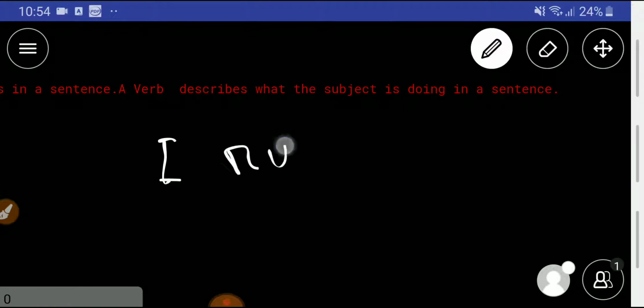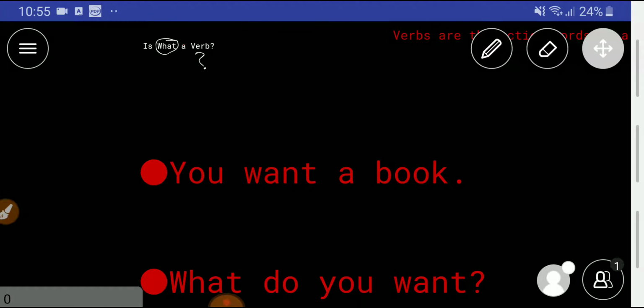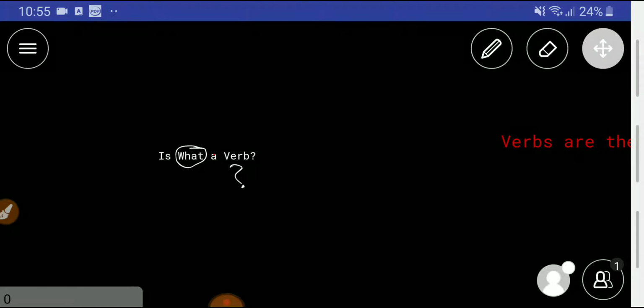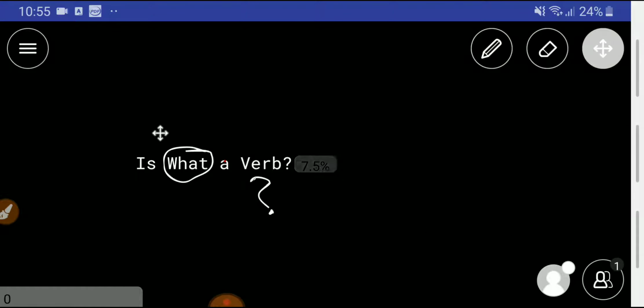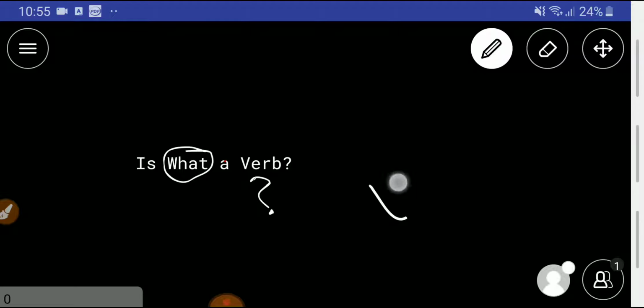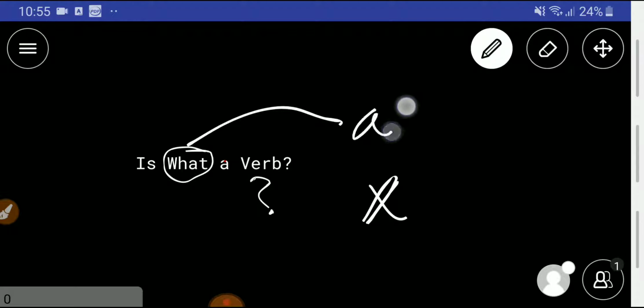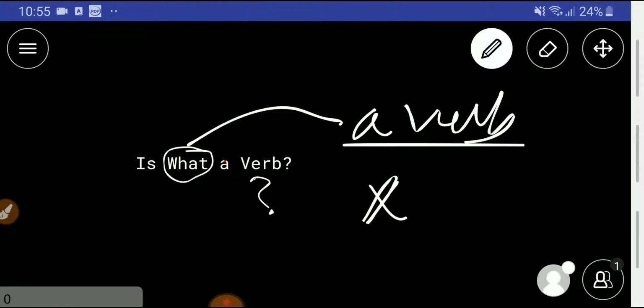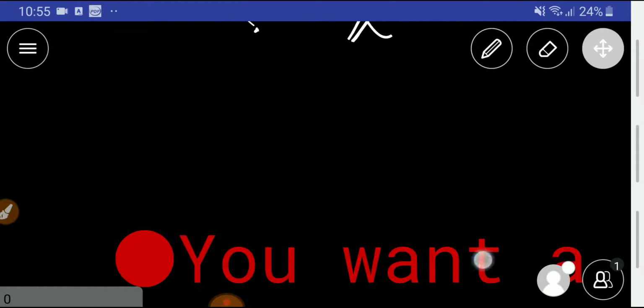I run. The task of running is done by I, right? Here, run is a verb and I is a subject. Okay, so let me prove that "what" is not a verb, right? So, is "what" a verb? The answer is a big no. No, "what" is not a verb, but "what" can be used as different parts of speech. So, what are they? You should know. So, let me tell you that.